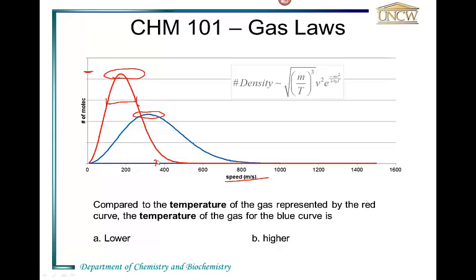Well, it's important then to understand that temperature is a measure of average kinetic energy. So in fact, the higher the temperature, the higher the average kinetic energy, and as you know, kinetic energy is directly related to speed. So the higher the temperature, the higher the average speed. That will mean that the blue curve represents the higher temperature and the red curve the lower temperature.